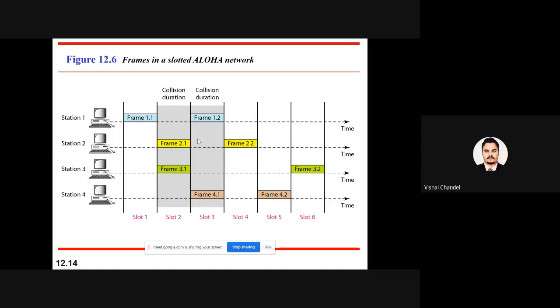But now, in the pure Aloha, there was a backup time, but at this point we are just allocating the slot in a small span of time, so the efficiency will increase. You have to keep this in your mind. The efficiency in slotted Aloha is high, and the efficiency in pure Aloha was low. Why? Because we were giving too much time for the transmission. So dear all, I think everyone will be comfortable with this.